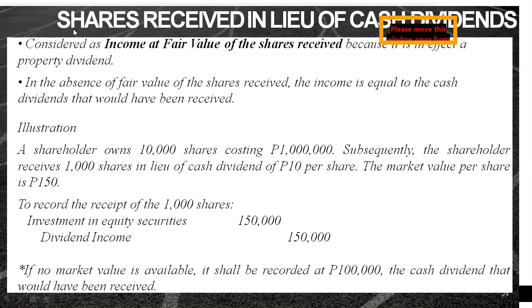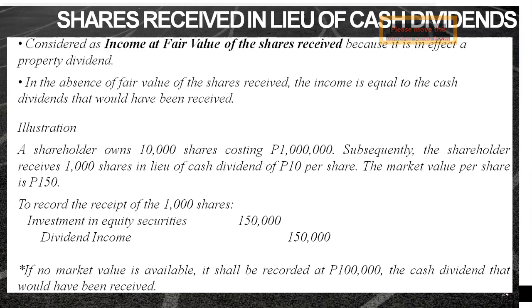So, let's proceed to shares received in lieu of cash dividends. So, what happened here? Supposedly, the dividends declared were cash. However, what you received was shares. So what is our treatment there? Supposedly we receive cash, because cash was what was declared as dividends. However, on the date of payment, what happened was you received shares instead of cash dividends.